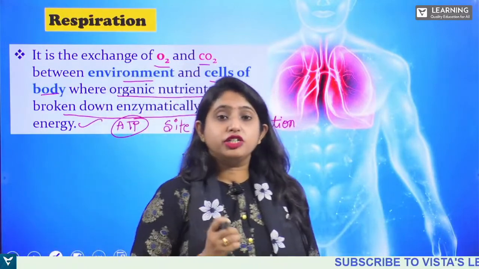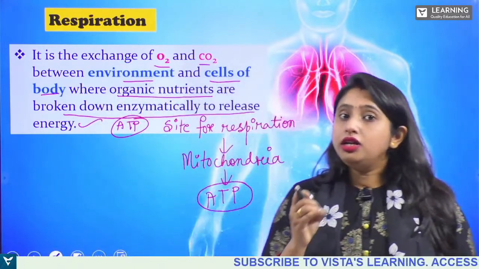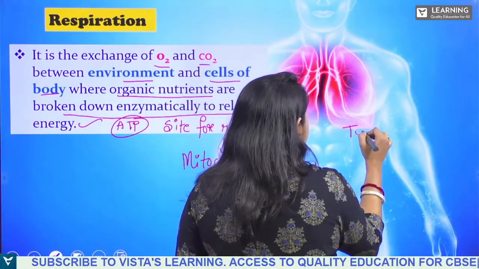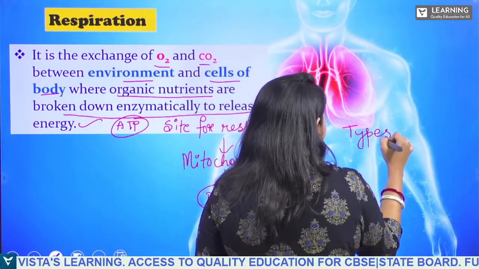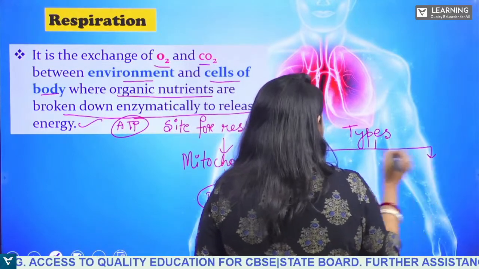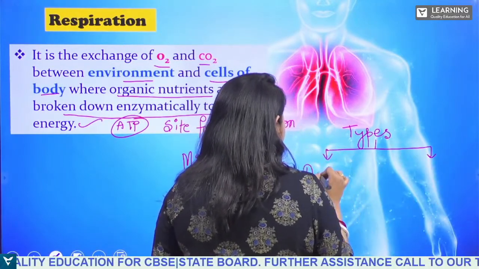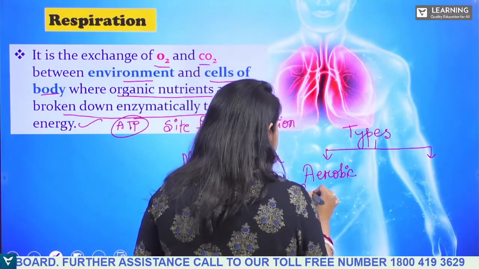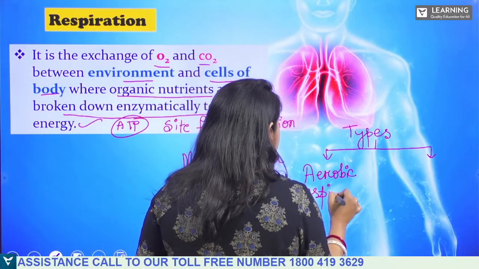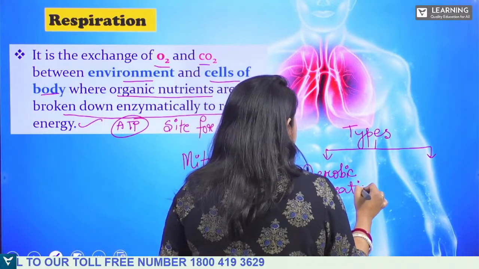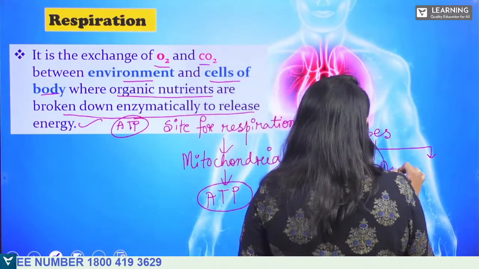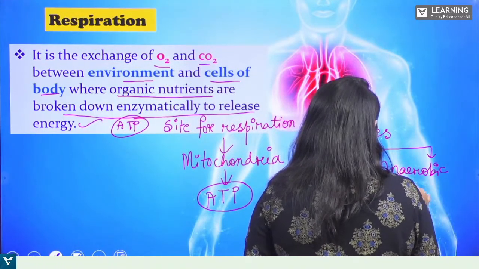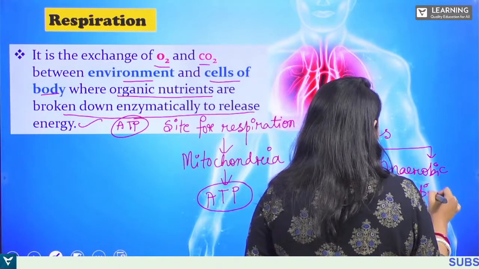One is aerobic respiration and another one is anaerobic respiration, right? So what are the two types of respiration? The two types of respiration are aerobic respiration and anaerobic respiration.